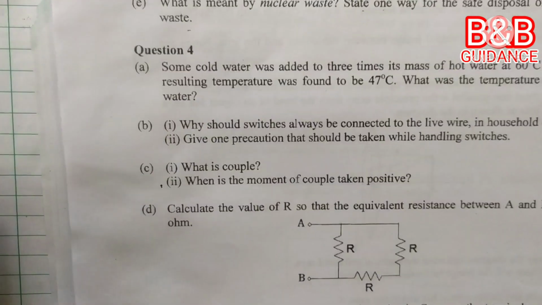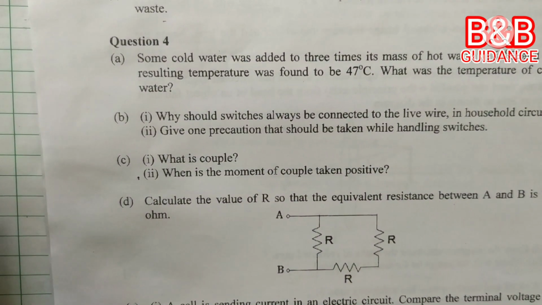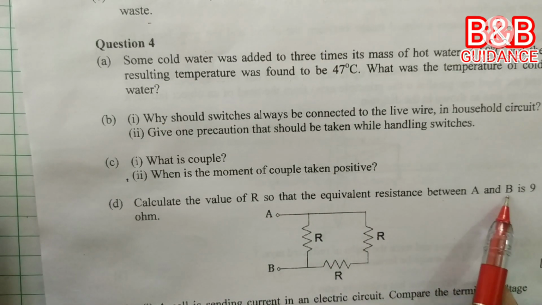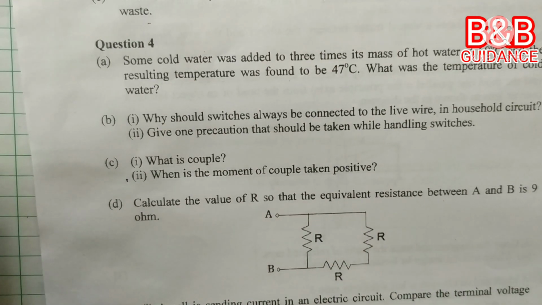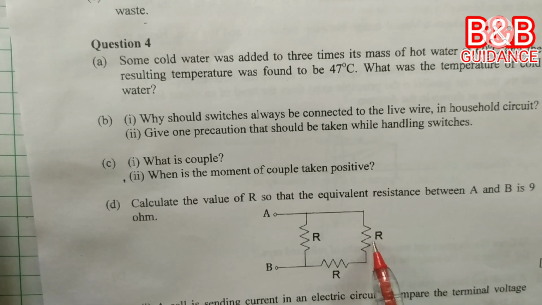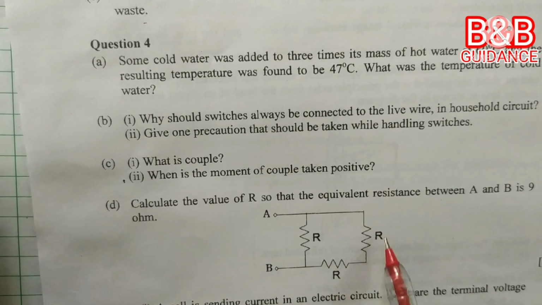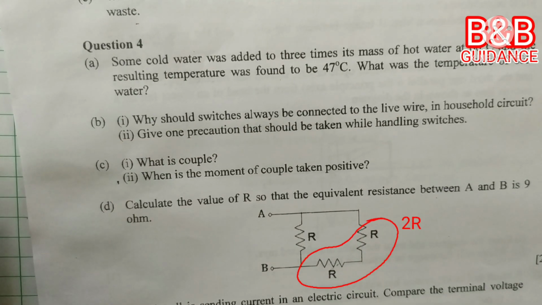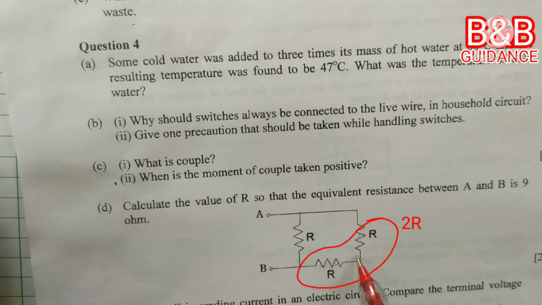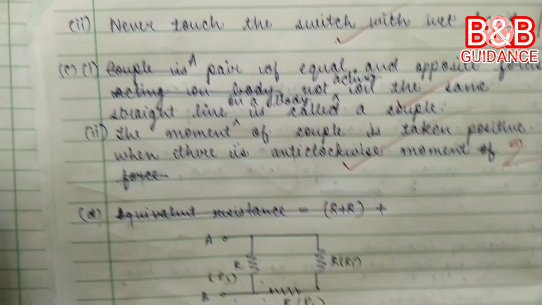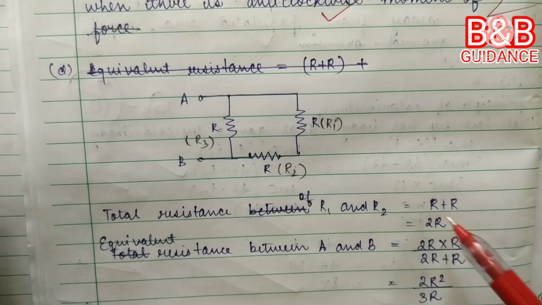Now, question D. Calculate the value of R so that the equivalent resistance between A and B is 9 ohm. Seeing this, you will understand this R and this one are connected in series. So total it will be 2R, and this combination connected parallel to this. Okay, that is identified here. This is 2R.